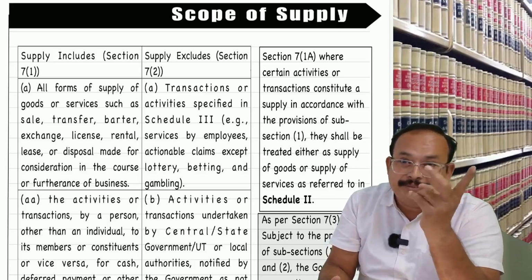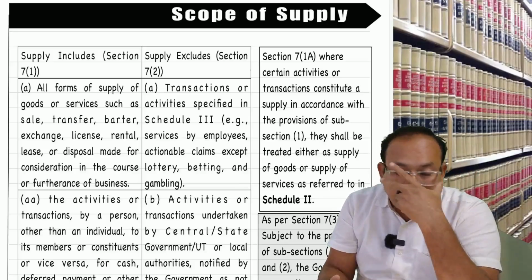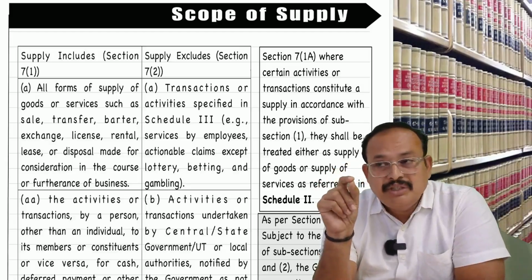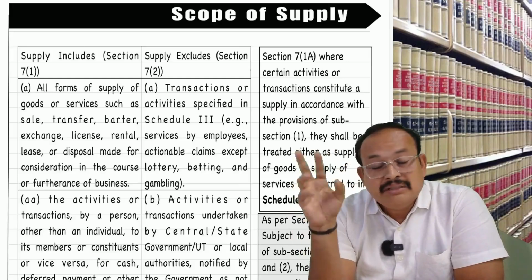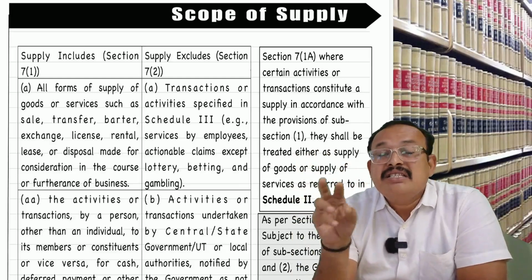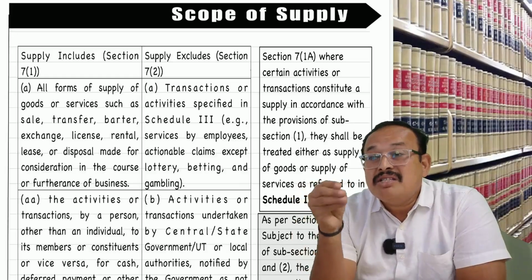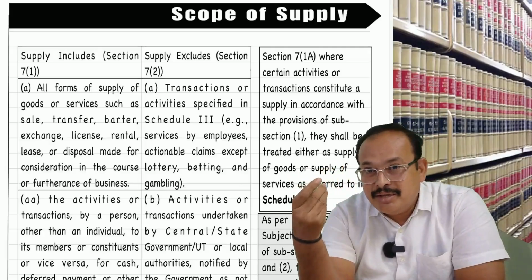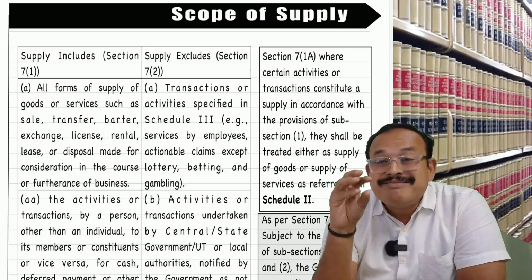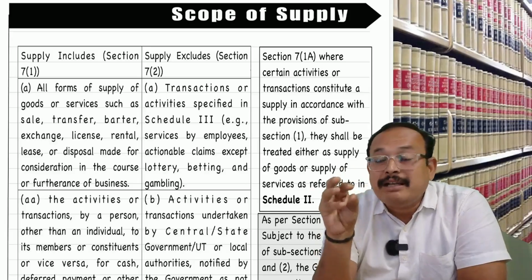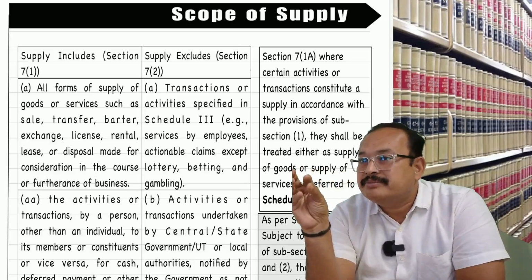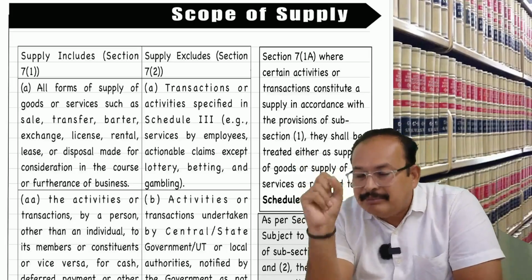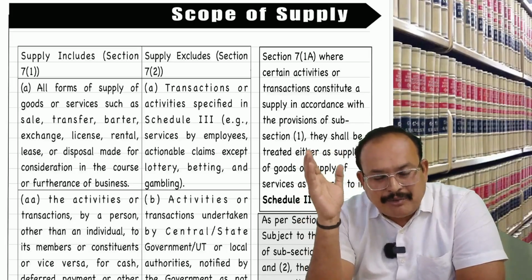There are 2 more points added in Schedule 3. One is called co-insurance premium. The other one is called the ceding commission, reinsurance commission. First one, co-insurance premium. The next one, reinsurance commission, technically called ceding commission. I will explain to you, don't worry. What do you mean by co-insurance premium? First listen to me, then I will present with the help of a numeric example right now.